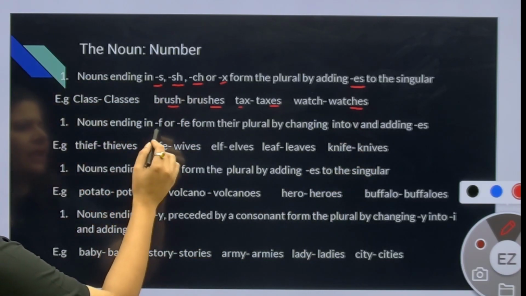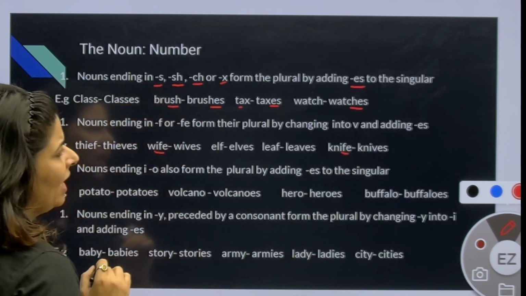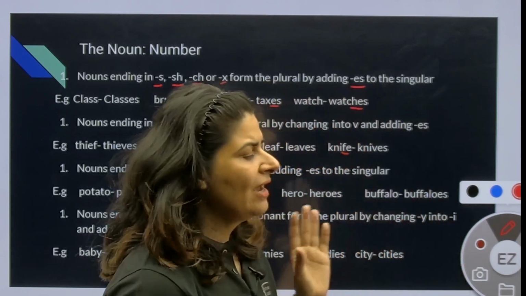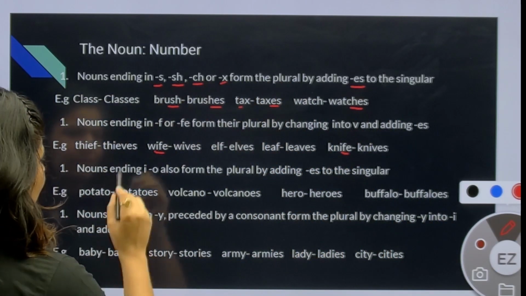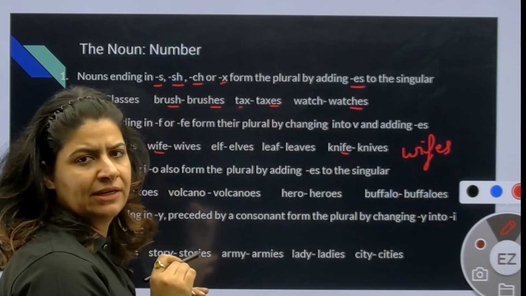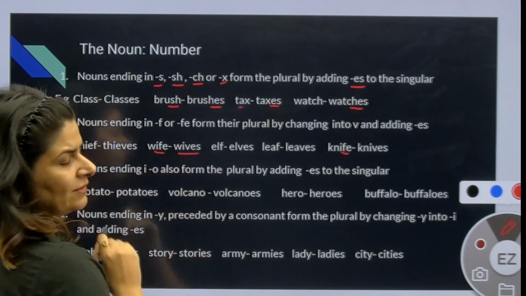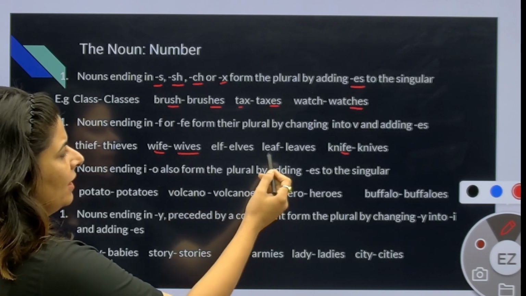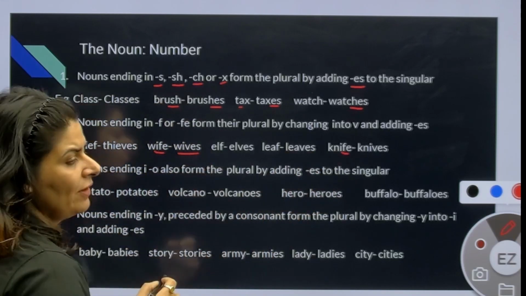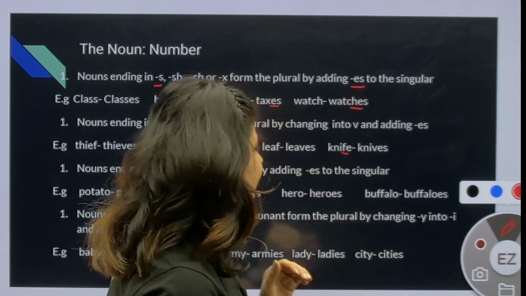Then nouns ending in f and fe, उसमें आपको चेंज करके एंड में ves लगाना है, not s. वाइफ को आप wives नहीं कर सकते. You have to write ves. So wife will be wives. Elf, elves. Leaf, leaves. Knife, knives. So you have to remove f or fe and replace it with ves in the end.